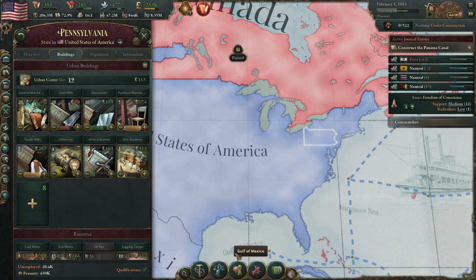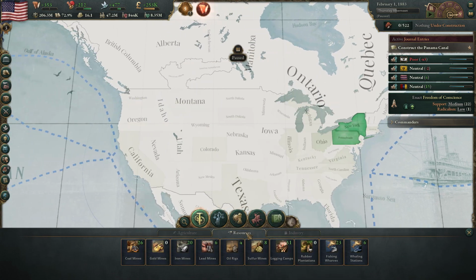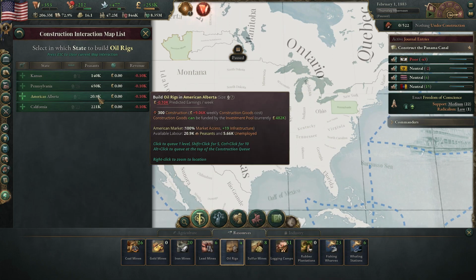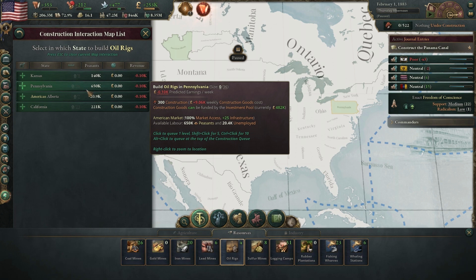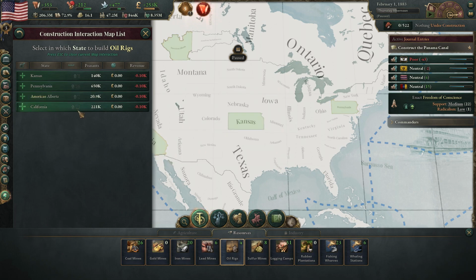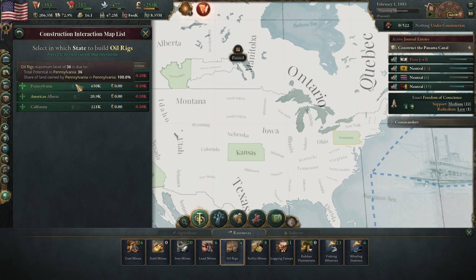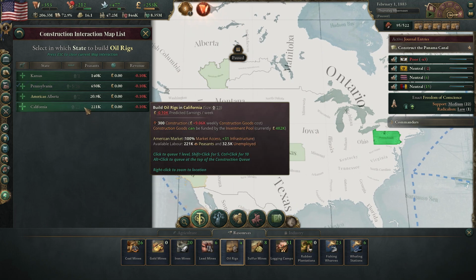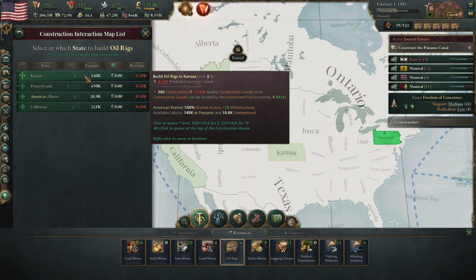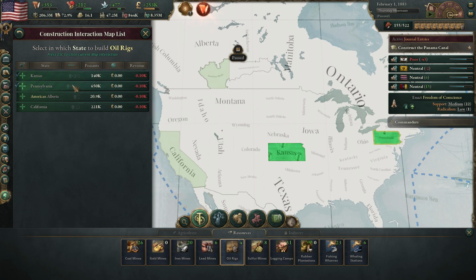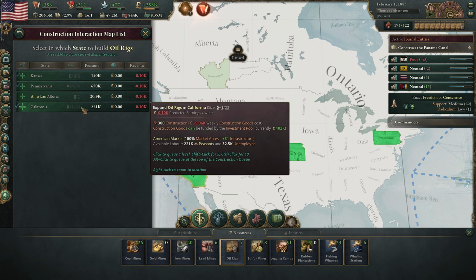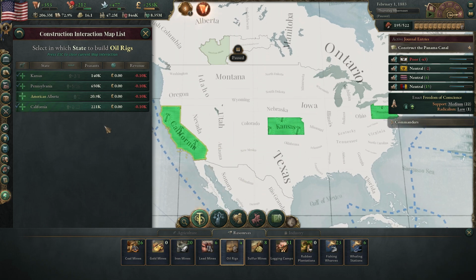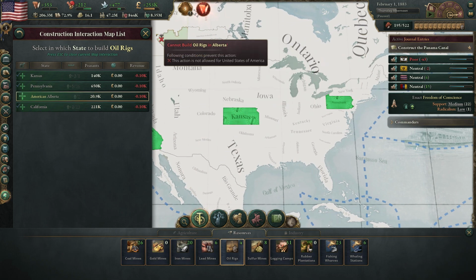And then the oil, we already know Pennsylvania will probably be the best location for that. As of right now, we do have other places. I mean, just to show you guys every place that we can get the oil rigs. As of right now, it's Kansas and Pennsylvania, American, Alberta, and California. Those are our choices. Pennsylvania has the most of that and the most peasants. So I think it makes the most sense to start there. I suppose we can build some in California too, though. And Kansas always needs. Yeah, and I don't know if we're going to be able to use all this. So let's just go like so for now. Get those building. Really focus on these.